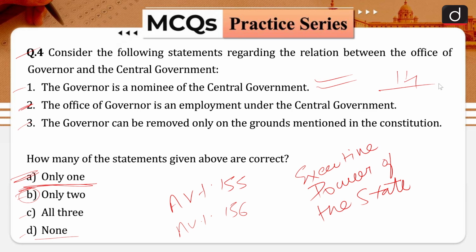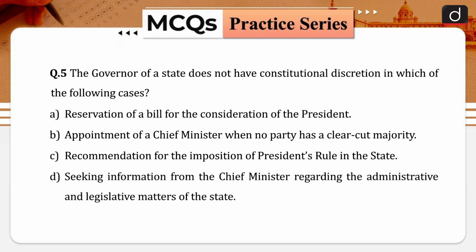Further, as held in BP Singhal versus Union of India, though no reason need be assigned for discontinuance of the pleasure, Article 156 Clause 1 cannot be exercised in an arbitrary, capricious or unreasonable manner. So, your correct answer is only 1 statement here is correct. Moving to the next question of our today's discussion.